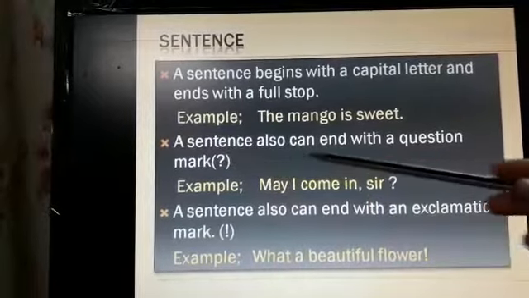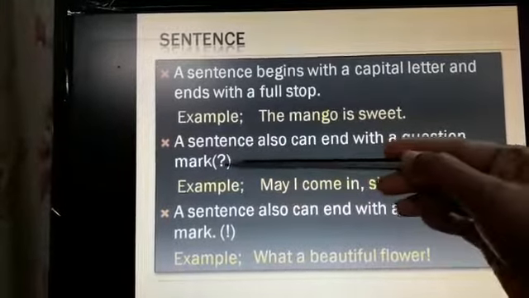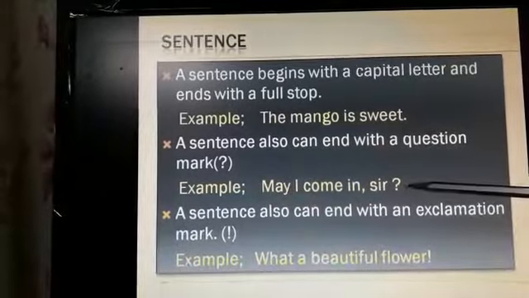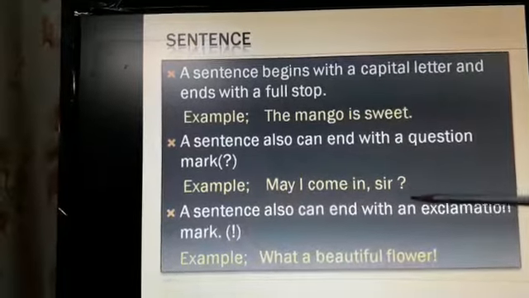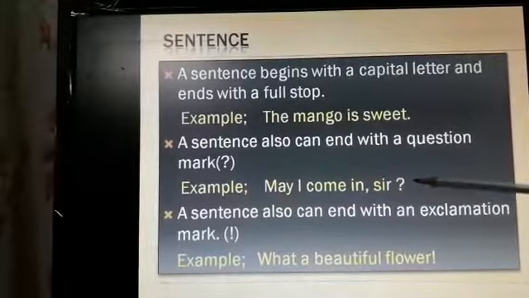Also, a sentence can end with a question mark. We use this question mark. May I come in, sir? So I have used the question mark. This is also a sentence. Of course, it's a question, but it is a sentence.